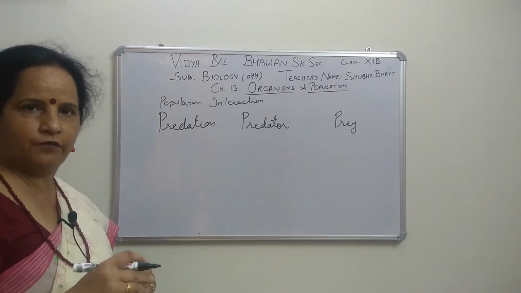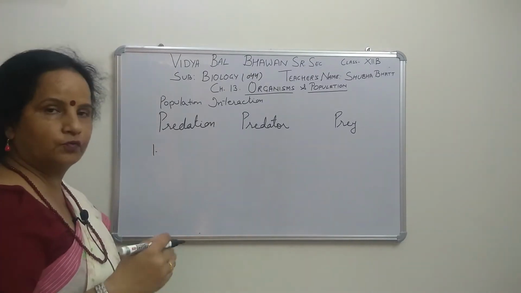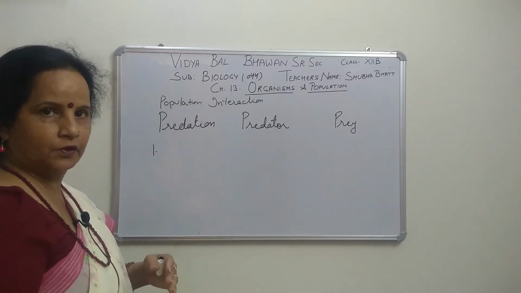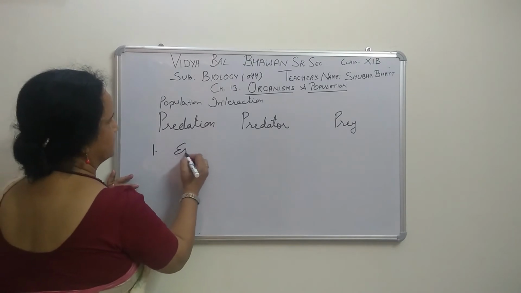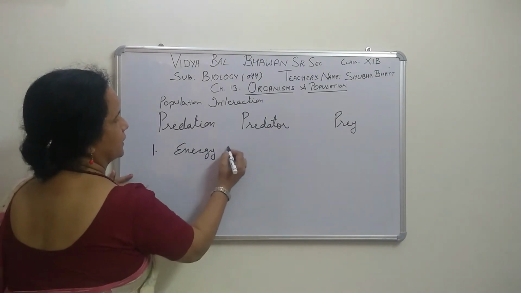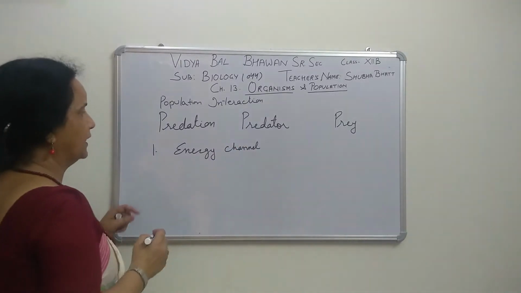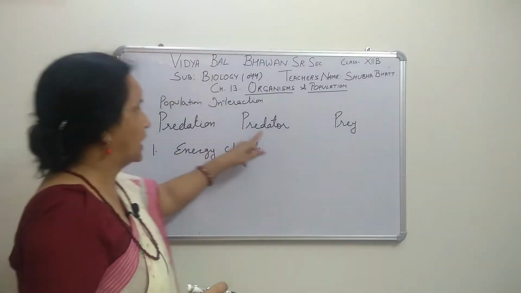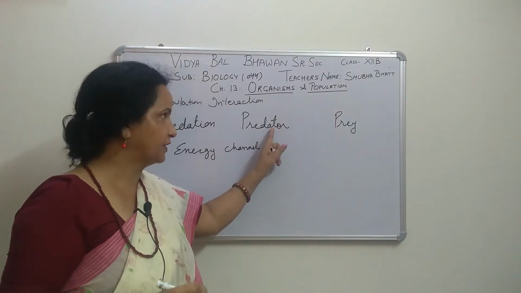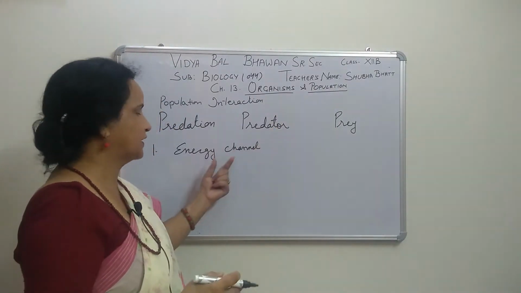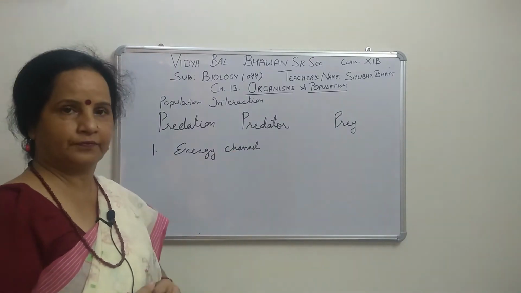Now we will see how. The first advantage: it is useful for the conduction of energy through trophic levels. You can say energy channel. In your book it is written as conduits, meaning they are energy channels, because after eating the prey they are getting energy, right? So first of all they are the conduits of energy. These are the energy channels.